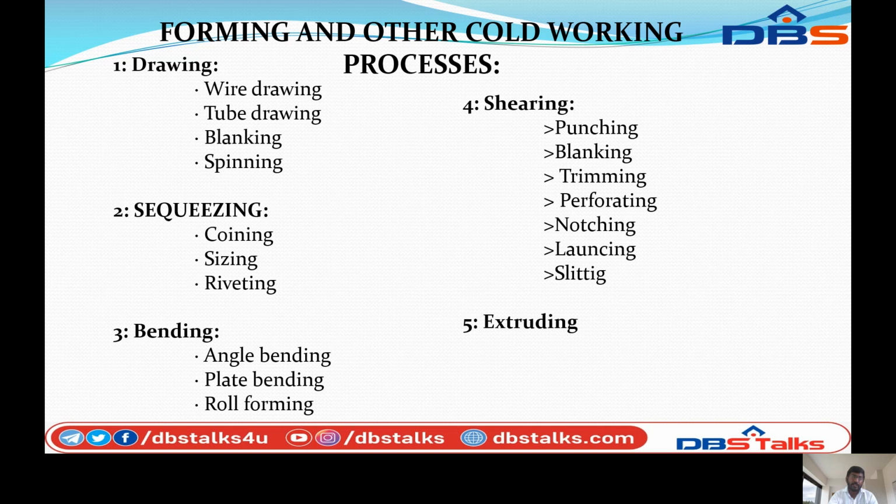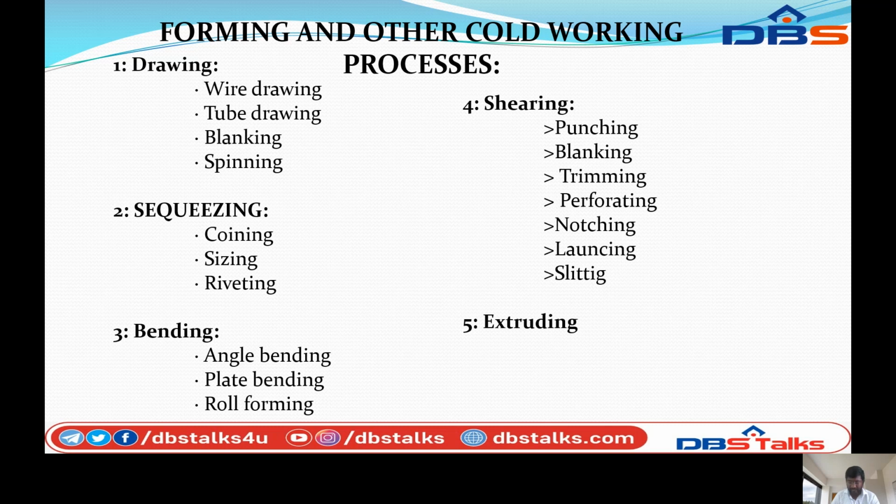Coming to the bending operation, in this we create angle bending, plate bending, roll forming. So these are all the three bending operations used in the cold working process. Coming to the fourth one, shearing operation.